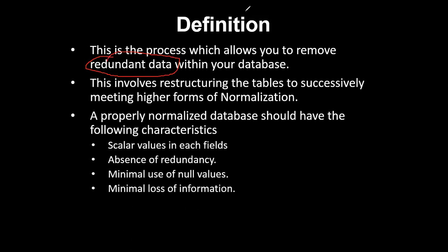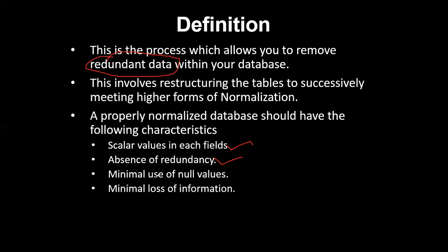So until when can I divide the data? Until the table is normalized, I'll completely divide the table into multiple tables. And why should I do it? For scalar values in each field. Scalar values, in the sense each field should have only one value. If I have more than one value, I'll do this particular normalization. Absence of redundancy, in the sense I don't need any duplicate values. I need only unique values.